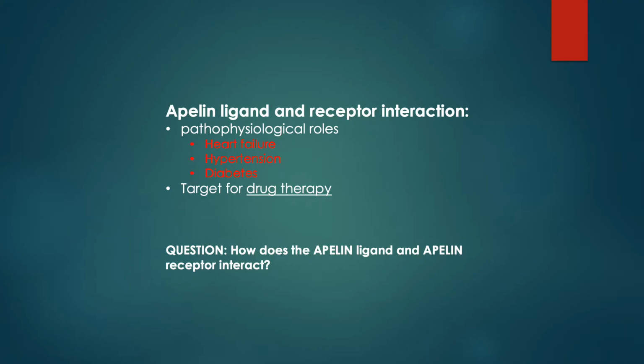However, in some cases, the apelinergic system has been linked with chronic heart failure, hypertension, and diabetes, very common and very serious diseases. Drugs can be used to negate these effects, but to create them, we need to study what its target is, and that target is how the apelin receptor and apelin ligand interact with each other. This is what my project consists of.